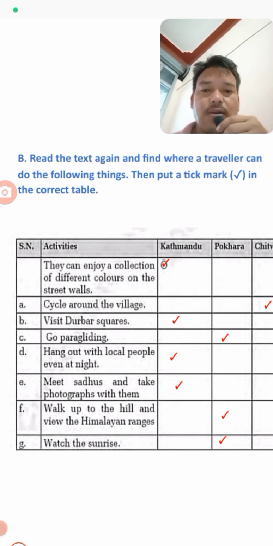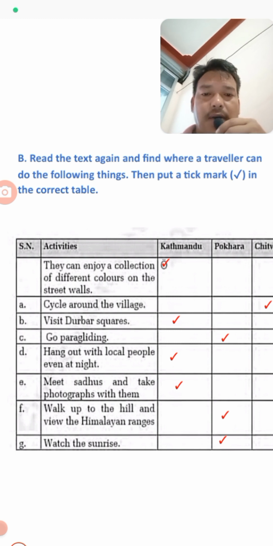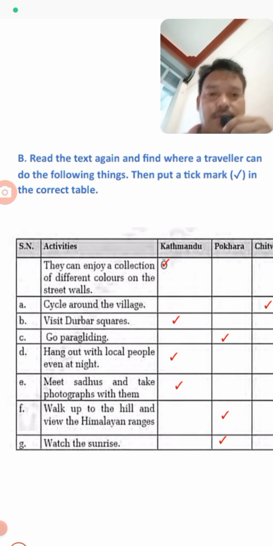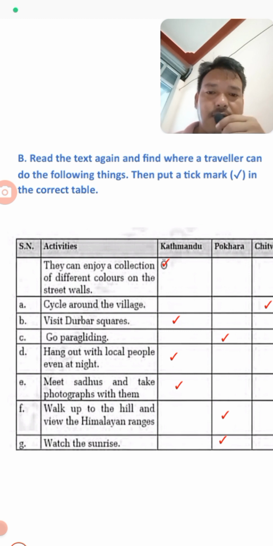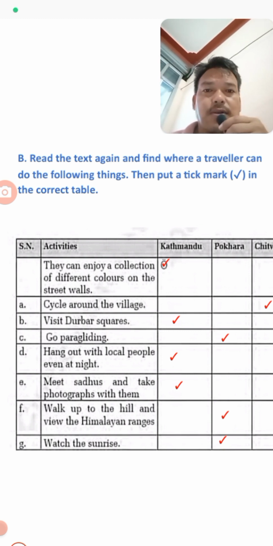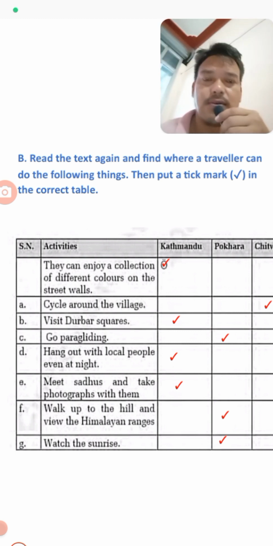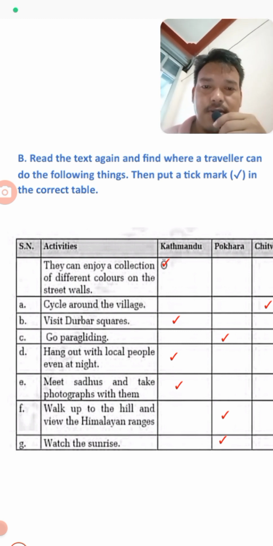F: walk up the hill and view the Himalaya range. So it's in Pokhara, students. So Pokhara is the right answer. And the last one was the sunrise. It's also in Pokhara. So it's all about your exercise B, students. Now move to the next one, that is C.